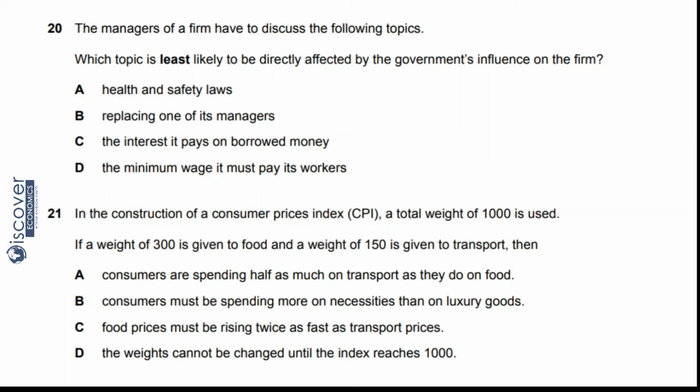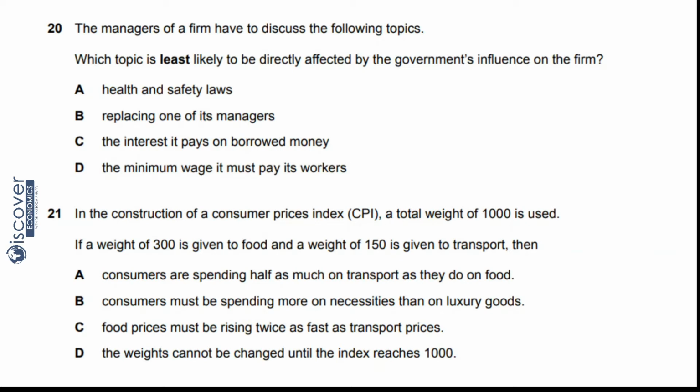Fine. Then come to C, the interest it pays on borrowed money. So government will keep an eye on your accounts. So C might not be the answer. Then D, the minimum wage it must pay its workers. This is a big concern of the government, so this is also not the answer. Now what is the answer? That is B, because replacing your managers is not the concern of your government, and you have to see what has least concern. So this would be the answer.